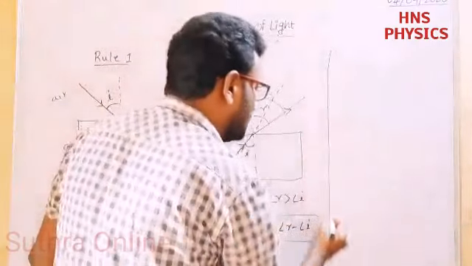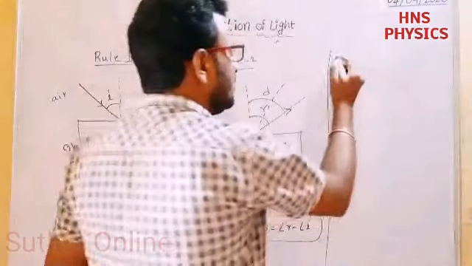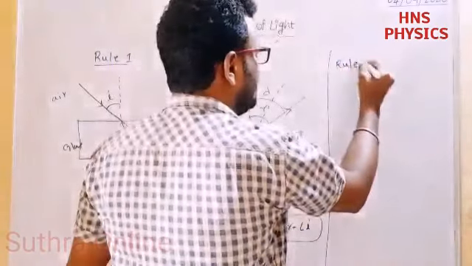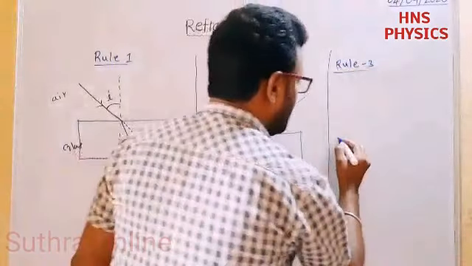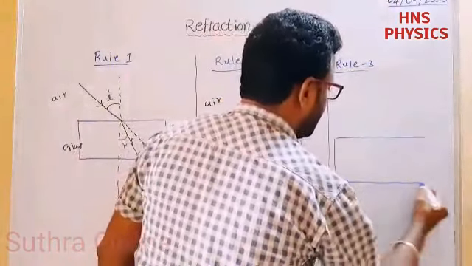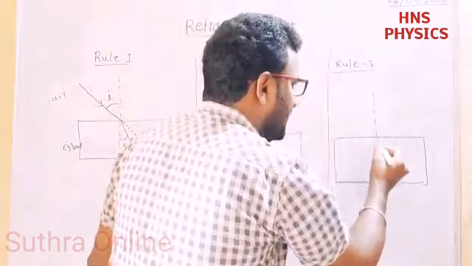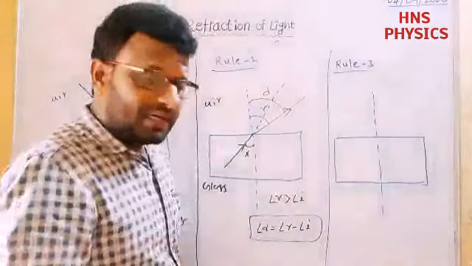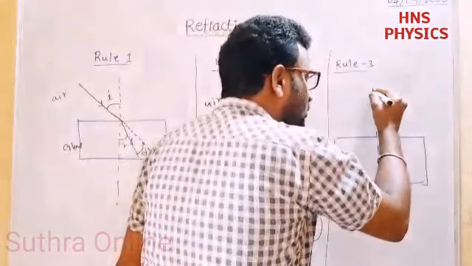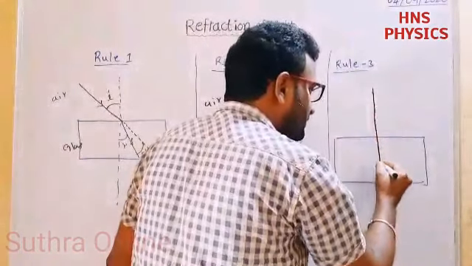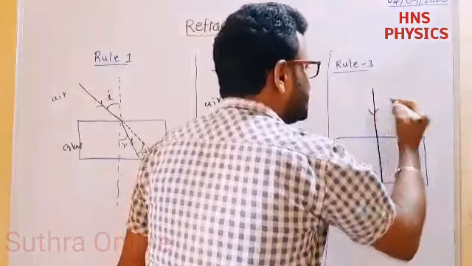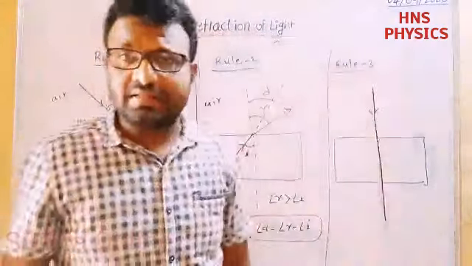Next, come to rule 3. Now, I am going to take a glass slab. If I draw the normal line, this is the normal line. But here, when the ray is passing through the glass slab, there is no bending of the ray of light.